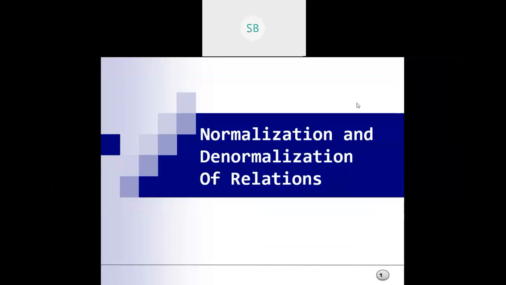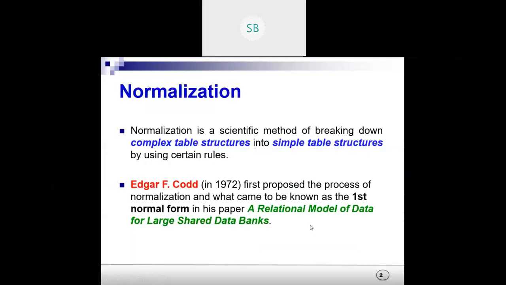So we'll have a brief overview of normalization and denormalization of relations. That is normalization and denormalization of tables. So we should first know what is normalization. Then we'll discuss denormalization. In normalization, what we do is reduce a complex data structure or a complex table into a simple table. Okay. So this is right.